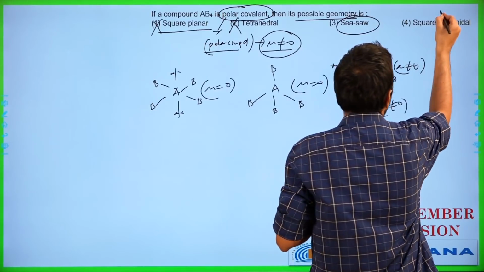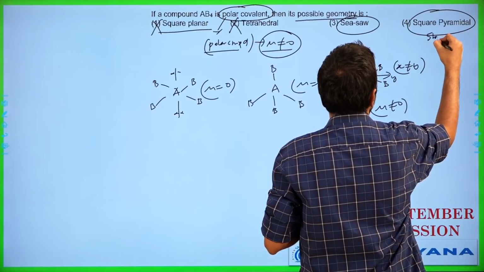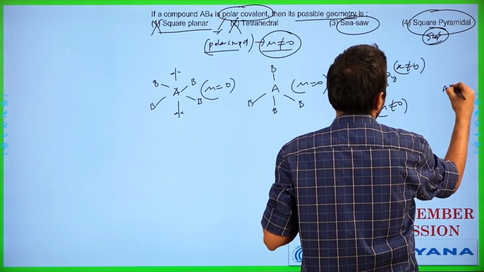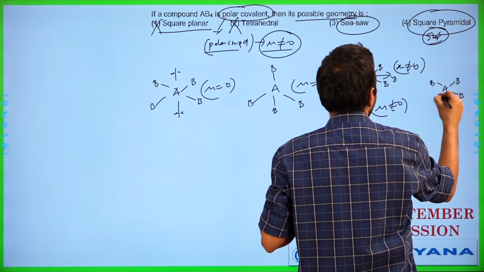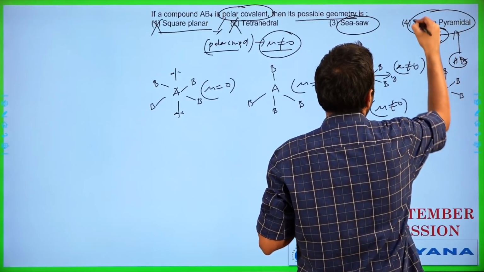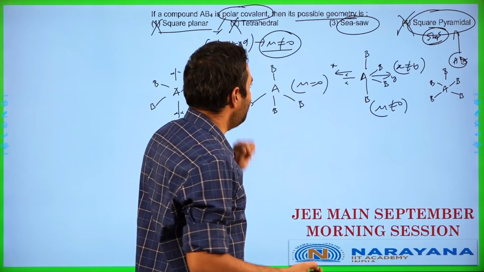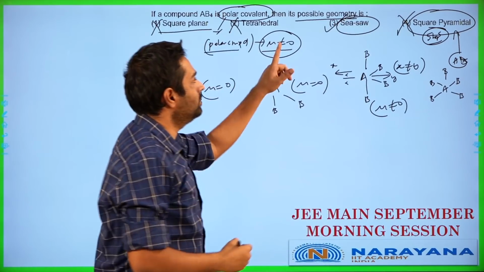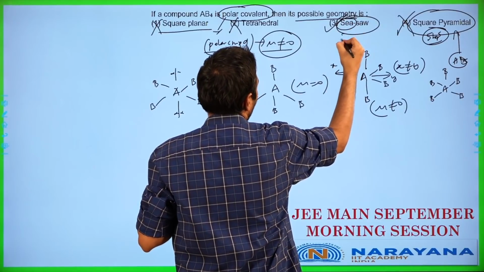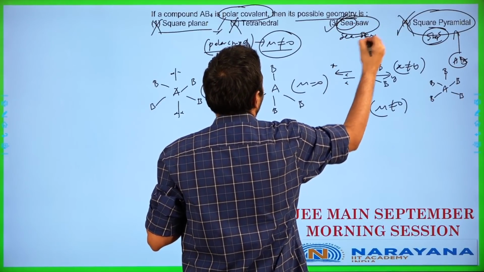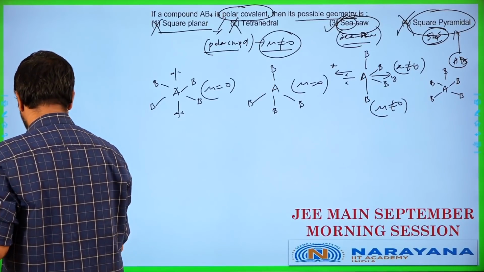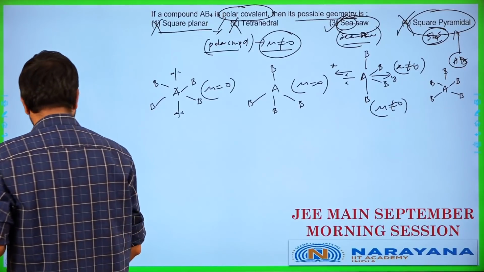Square pyramidal, we need 5 bond pairs. Here we have only 4 bond pairs in this AB4 type. So if you want it to be square pyramidal, it has to be AB5 type, like this. This will be possible for square pyramidal. AB4 square pyramidal is not possible. So the correct answer for this is going to be seesaw shape structure. It is supposed to be seesaw, SEE is what I remember the spelling as, but it's okay. Now, next one. So the answer for this is going to be option 3.